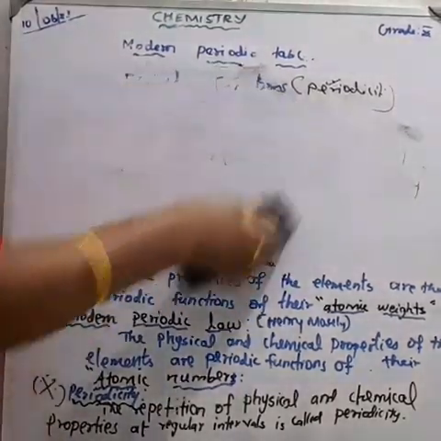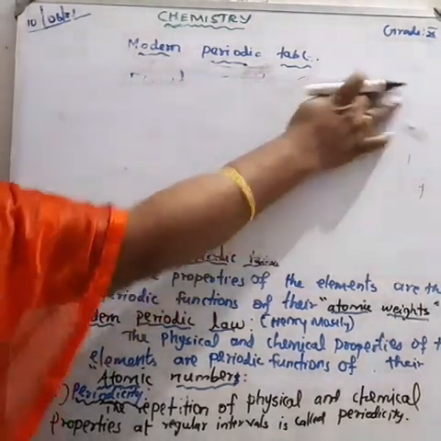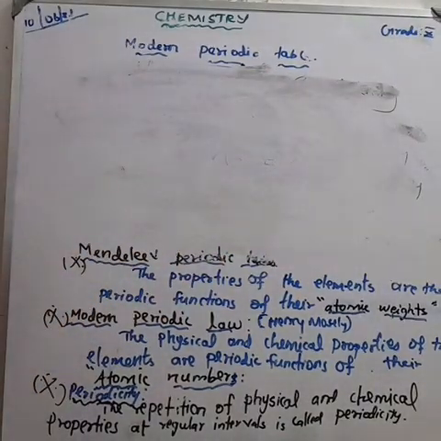The physical and chemical properties of the elements are correlated to the arrangement of electrons in their outermost shell, the valence shell. Different elements having similar outer shell electronic configuration possess similar properties.